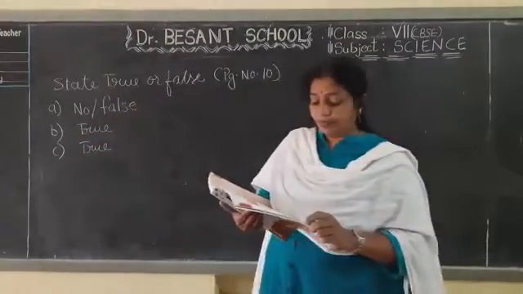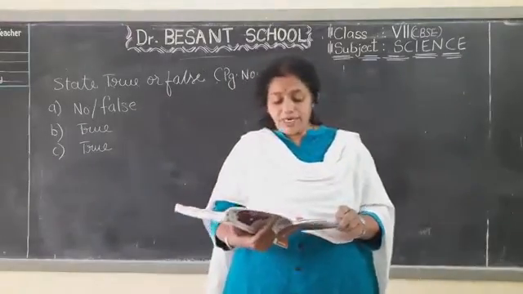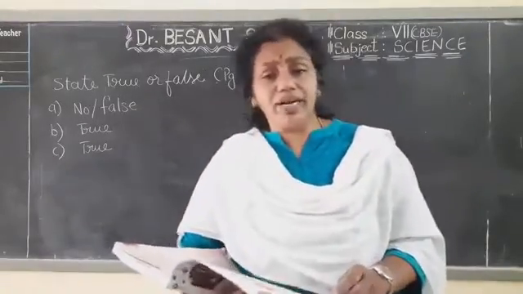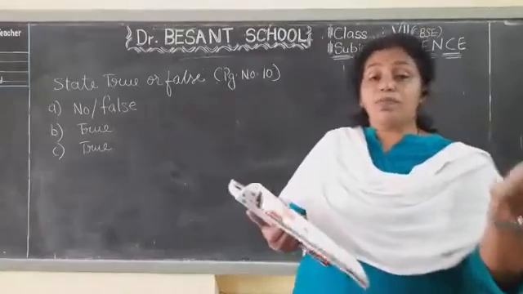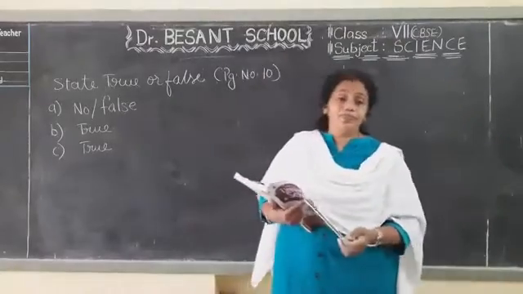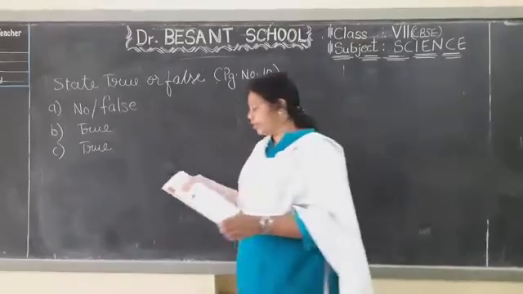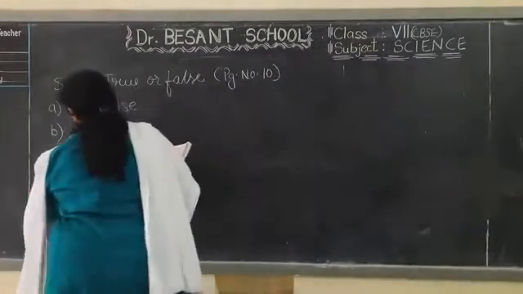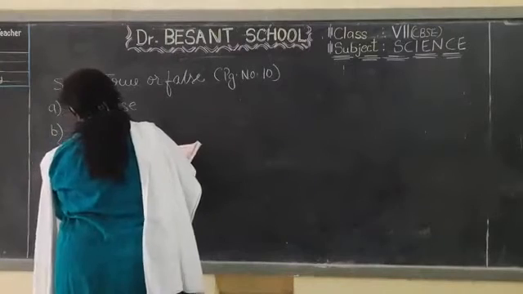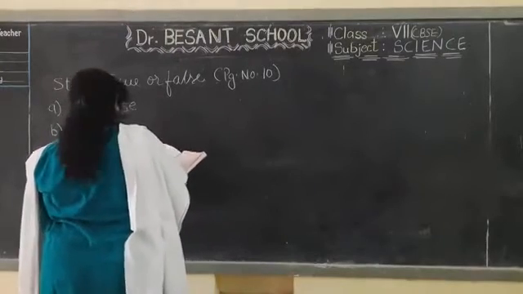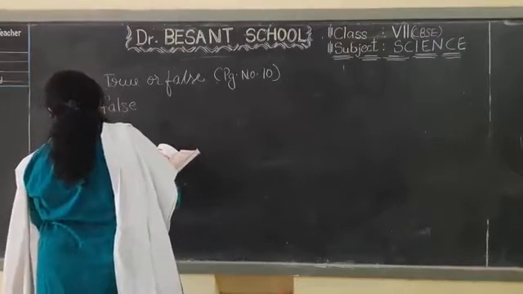Next one, D. Insectivorous plants are eaten by insects. Is it correct? Do insects eat the plants or do plants eat the insects? Just think. No, they don't eat the insects. So the answer is false. Then E, the last one, see.